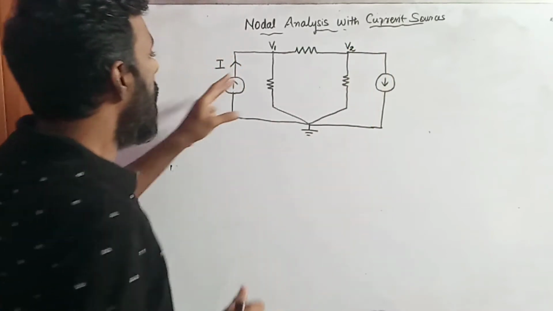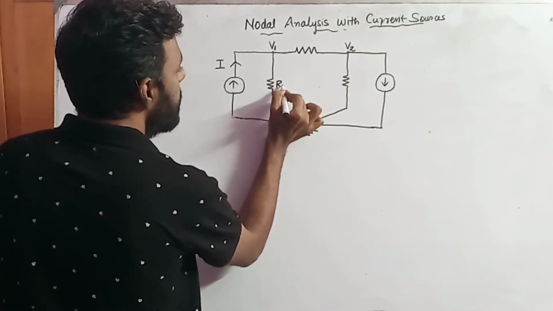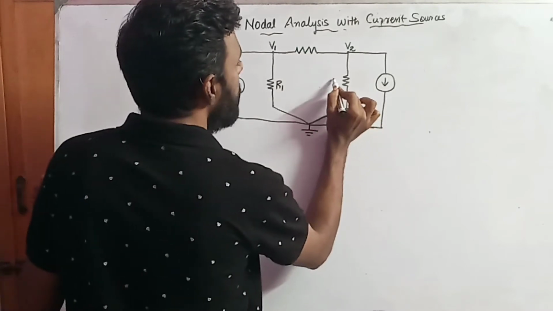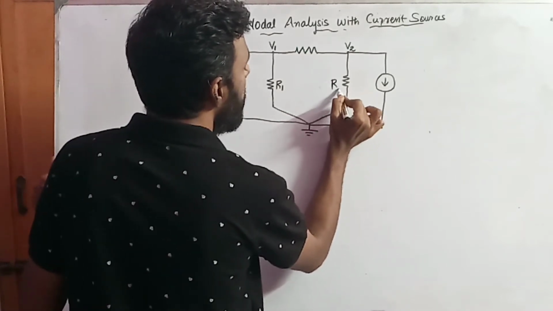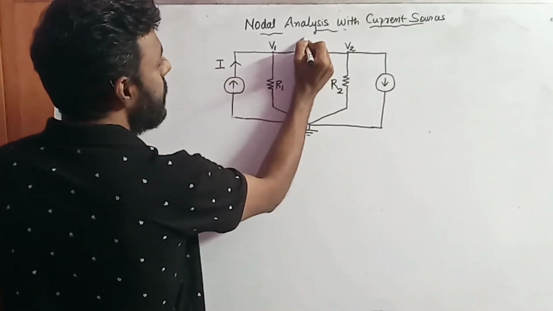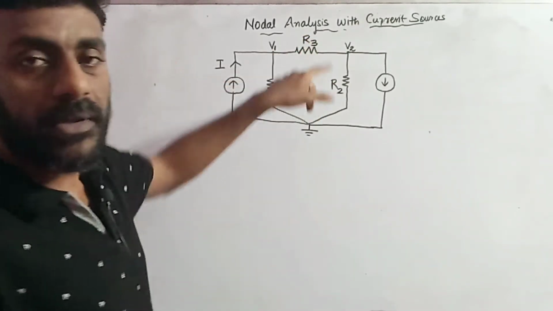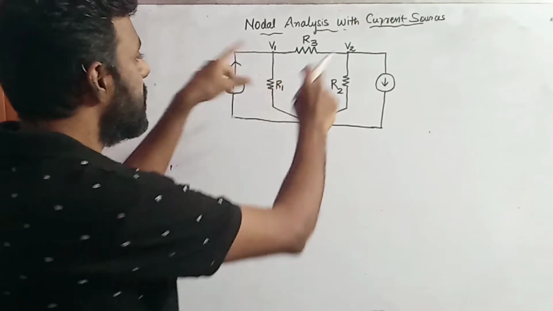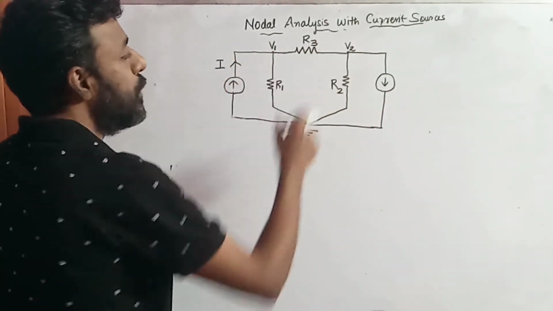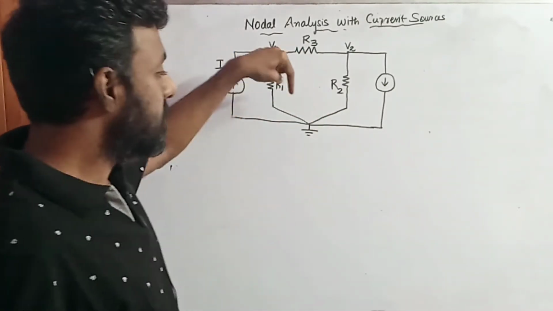Okay. So how about these resistors? Let this resistor be R1. Let this resistor be R2, and this resistor be R3. Okay, R1, R2 and R3 are the three resistors. In this circuit you have two current sources and two nodes, V1 and V2, and one point is the reference node that is connected to the earth, that is grounded.